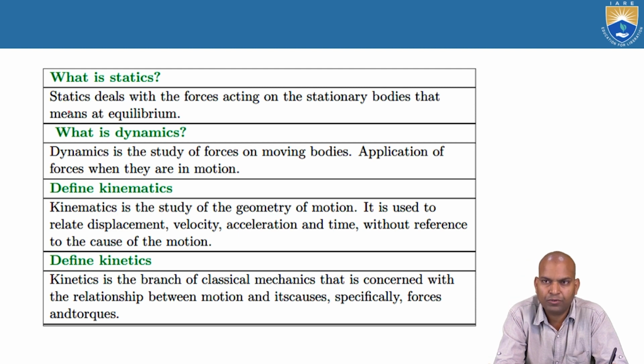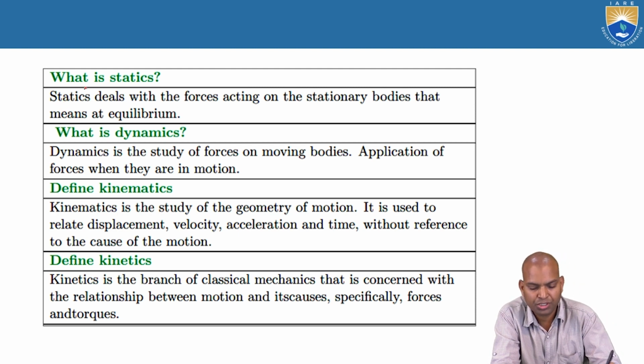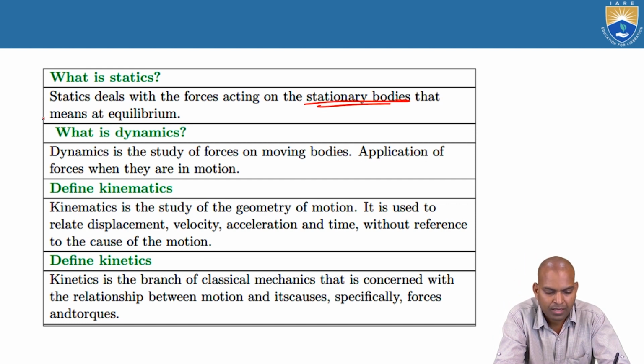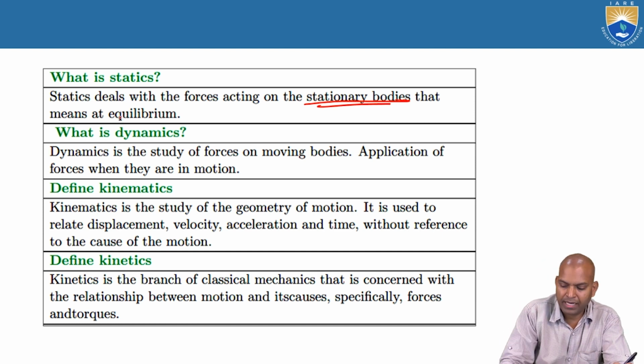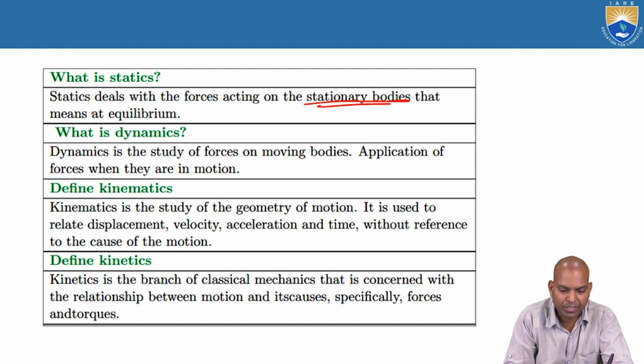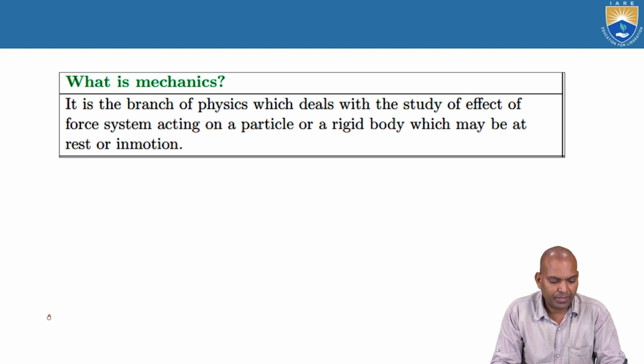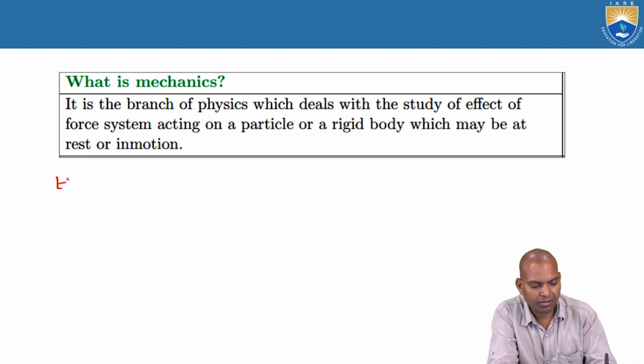The next definition is what is statics. Statics deals with the forces acting on stationary bodies. That means stationary bodies which are in equilibrium condition. Now coming back to what is equilibrium: how can we know whether the body is in equilibrium or not?